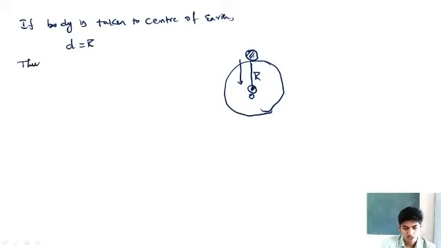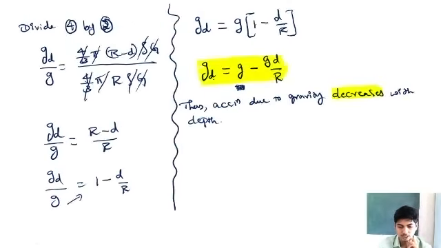At the center of the Earth, the acceleration due to gravity Gd will be G minus G into the depth to which the body is taken, which is equal to R, divided by R. I have substituted in the formula Gd is equal to G minus G into d by R. If you take the body to a depth equal to the radius, the body will reach the center of the Earth.